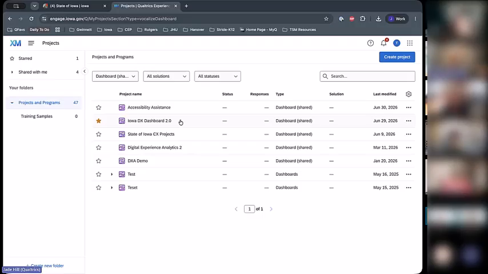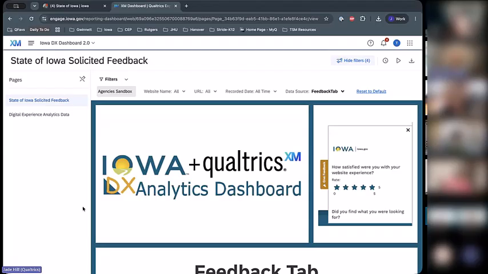So if I come into this Iowa dashboard 2.0, one of the main differences you'll see is that instead of, as mentioned, having two separate dashboards, you're now going to have one dashboard and two separate pages within that dashboard. To talk a little bit high level, not go too far into the weeds about what we've done, as mentioned,